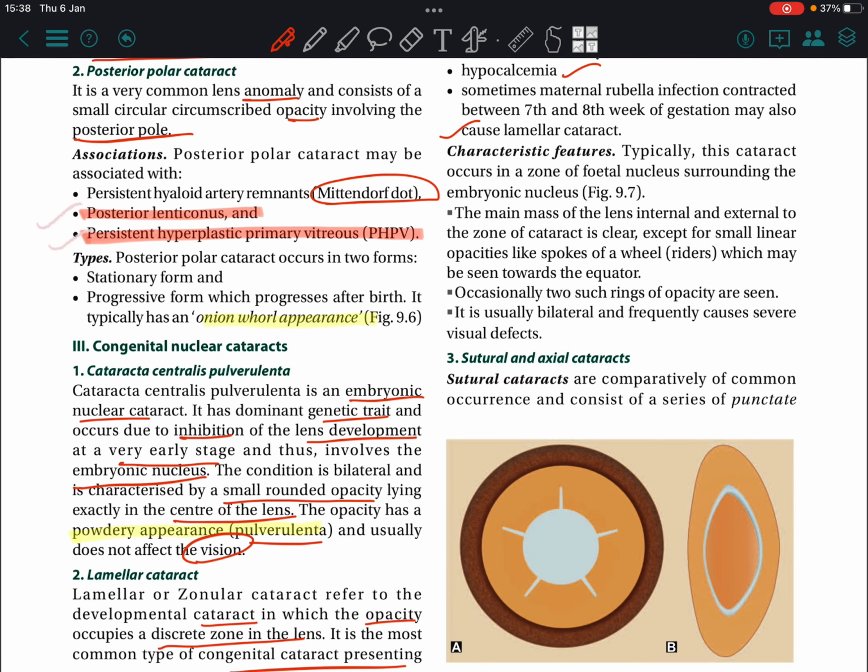Characteristic features. Typically, this cataract occurs in a zone of the fetal nucleus surrounding the embryonic nucleus.